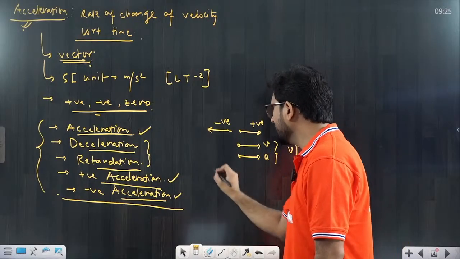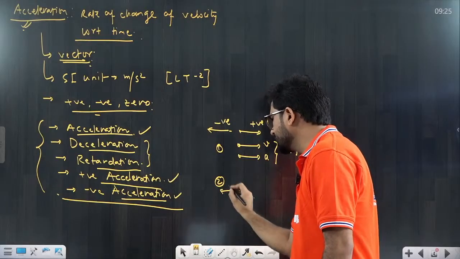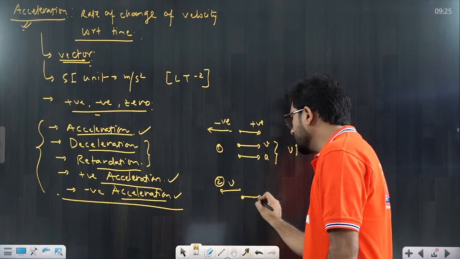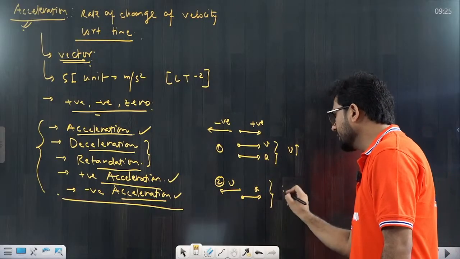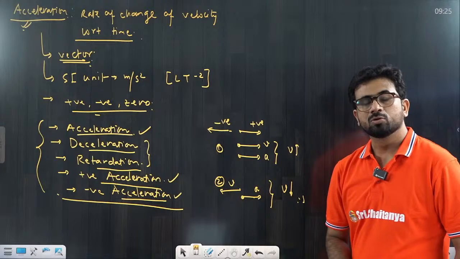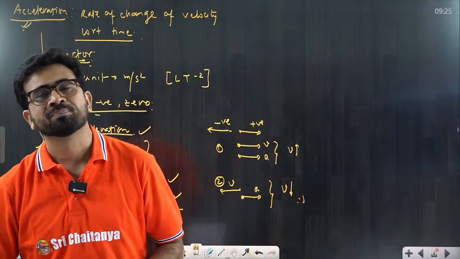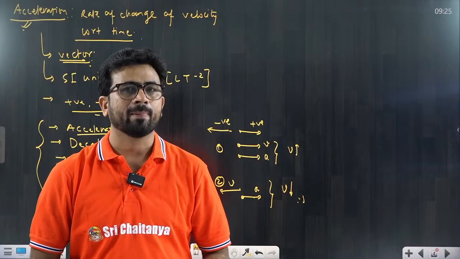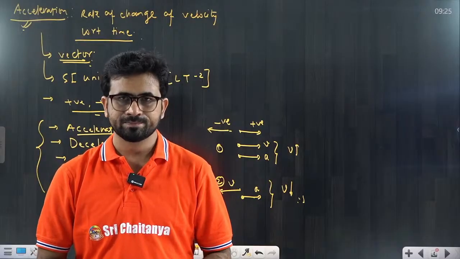This was the first case. In the second case, if the particle is moving in the negative direction but acceleration is positive, then what will happen? Its speed will decrease with time. So a very simple conceptual question: if acceleration is negative, will speed always decrease?